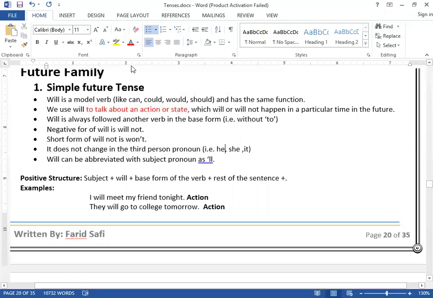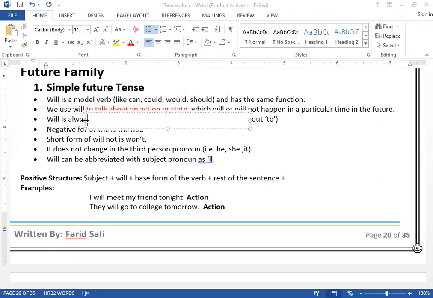So let's take some examples. This is the first structure that you need to understand. Number one, we use the subject. After the subject, as I said, auxiliary will. And remember, whenever an auxiliary verb is used, after all auxiliary verbs we use the base form of the verb. After auxiliary verbs, which form of the word will be used? Base form of the verb. If the subject is singular or plural, whatever it is, like we have used do, base form of verb. Does, base form of verb. Did, base form of verb. And again, with will, we will use which form of the verb? Base form of the verb. The first form of the verb will be used, plus the rest of the sentence.